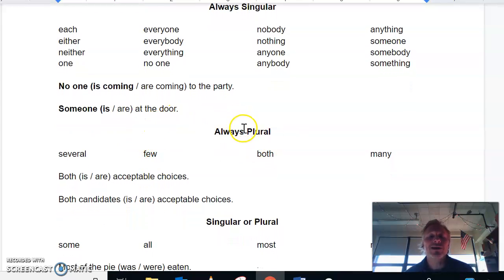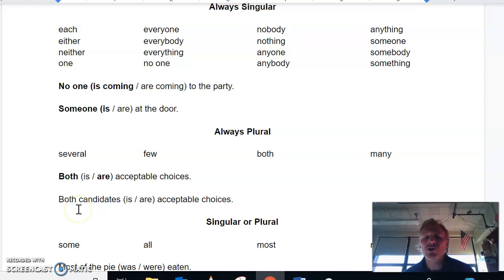All right, moving down now to always plural. So these are the words, and there's just 4 of them, several, few, both, or many. These are the words that are always going to take a plural verb. So both, as both right there, are acceptable choices. You're not going to say both is acceptable choices, right? Why do I have another sentence here?